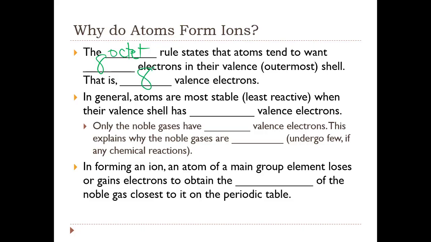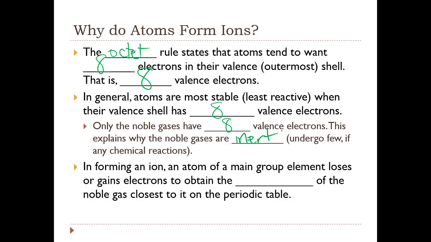In general, atoms are most stable or least reactive when their valence shell has 8 valence electrons. Only the noble gases have 8 valence electrons. This explains why the noble gases are inert. That is, they undergo few, if any, chemical reactions because the noble gases are stable. Why are they stable? They have 8 valence electrons.